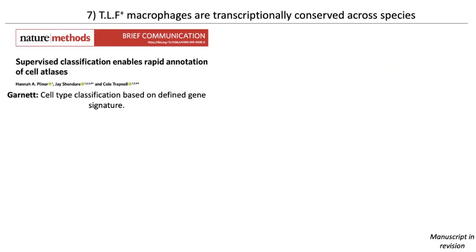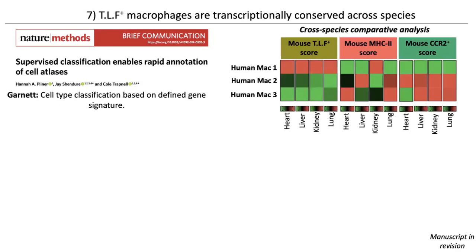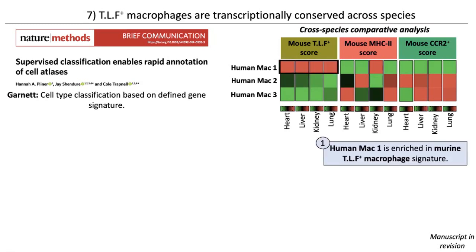formal analysis using Garnet, which was published recently in the lab of Dr. Cole Trapnell. So the Garnet algorithm trains a classifier based on a cell type specific signature and then scores cells in a different data set. So we generated a signature for each subset in the mouse and scored the human macrophages, and we observed that